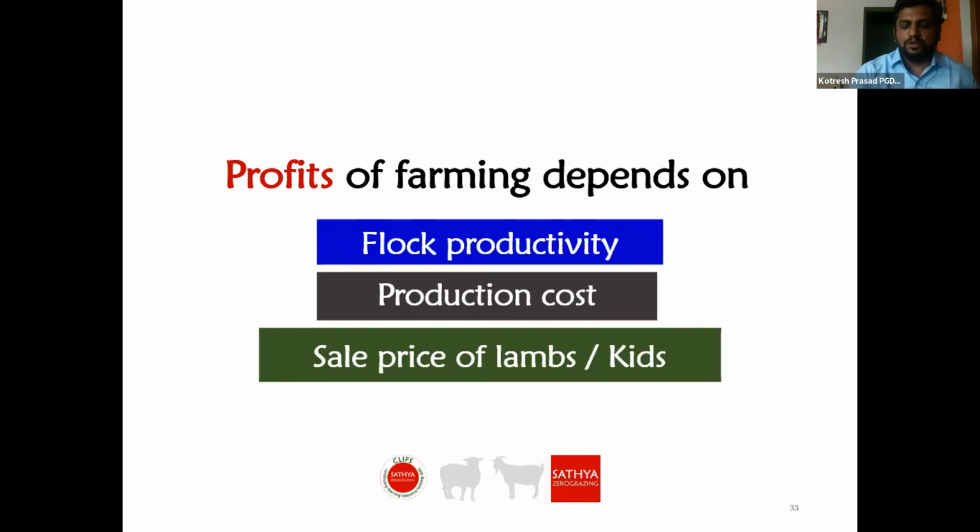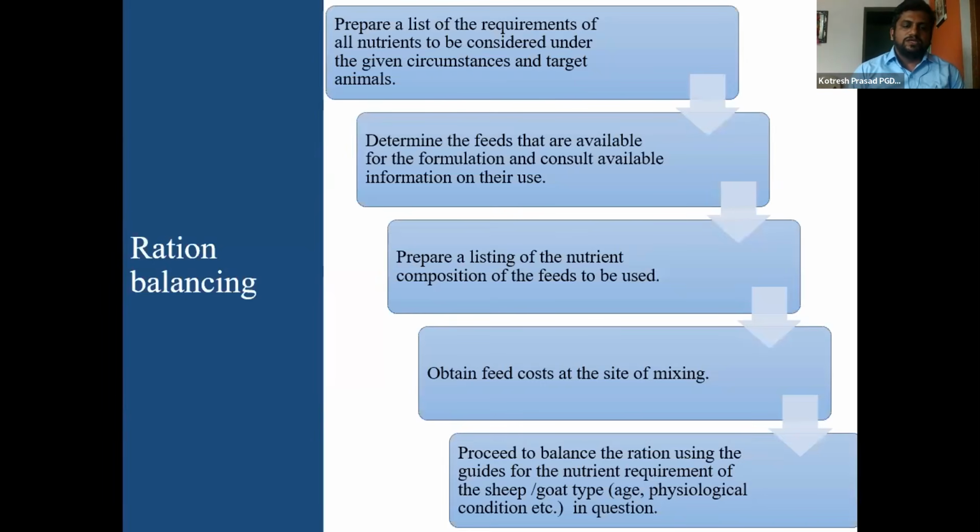So such type of selection should be there. Coming to ration balancing, we must have a series of procedures. We must prepare a list of requirements of all nutrients to be considered under the given circumstances and target the animals, which animals we are feeding, whether we are feeding adult animals, only rams, or the kids. Based on that, the requirement should be calculated.